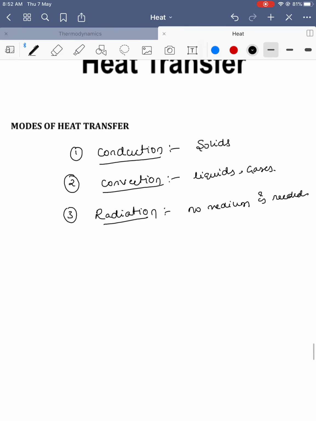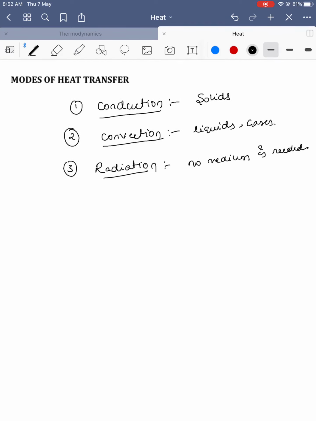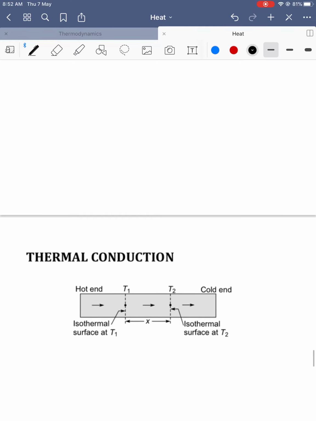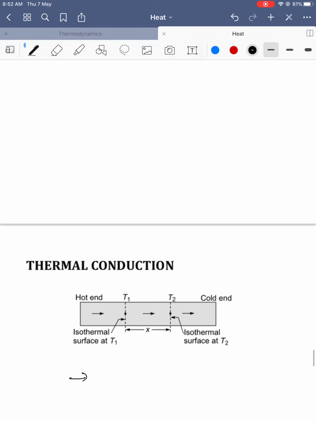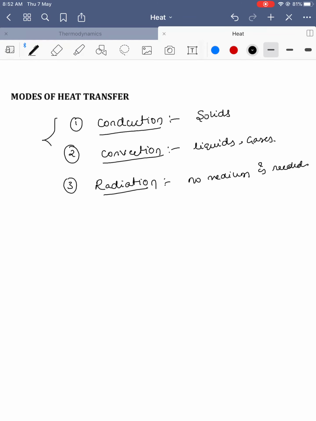Okay, so let's see how conduction takes place. Thermal conduction takes place in solids. How will that heat be transferred? These three modes of heat transfer depend on the way it transfers. Similarly, if you want to go from Andhra Pradesh to Gujarat, you can go by train, you can go by flight, or you can go by ocean also.